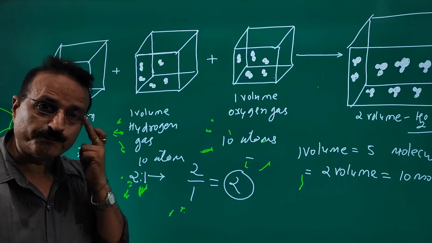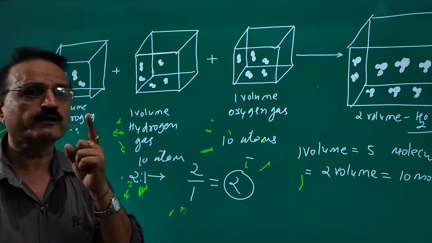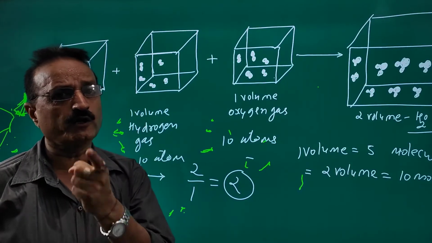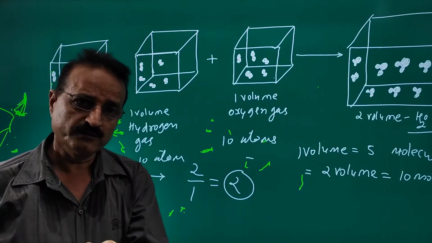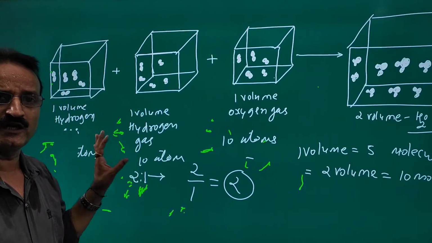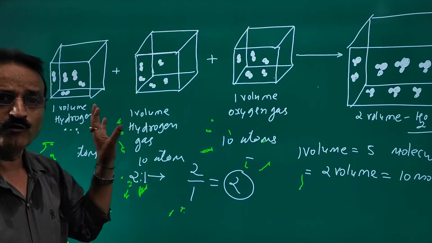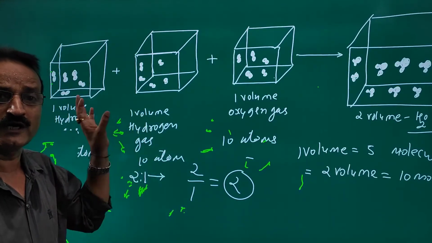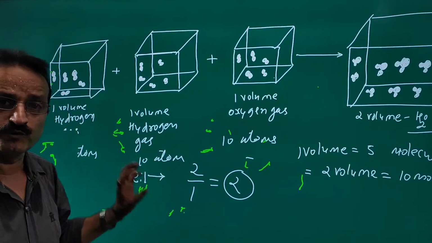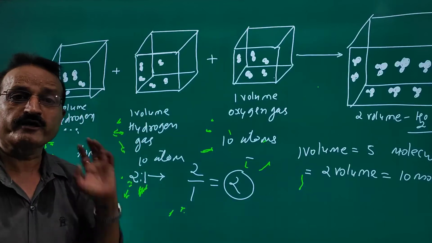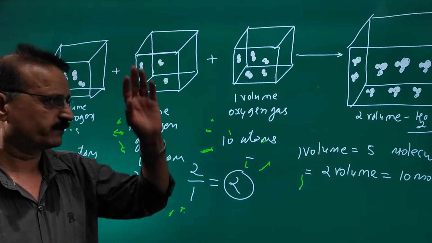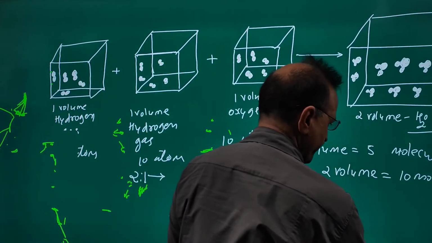If you make a simple addition, you will be confused. So I continuously repeat: don't make simple addition. This is only explaining the ratio. The ratio of hydrogen and oxygen in water: hydrogen is 2 volume and oxygen is 1 volume. So the ratio is 2:1. If the ratio is 2:1, the answer must be 2 volumes. Clear? Very easy, very simple.